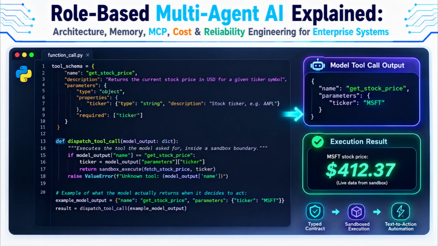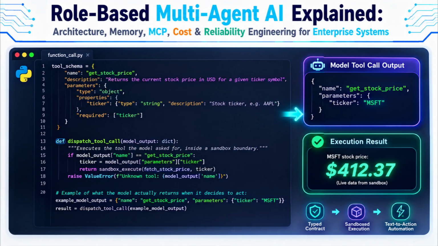This is the full loop from schema to execution. Tool_schema is the contract we described 2 scenes ago, name, description, and typed parameters, passed to the model alongside the conversation so it knows this capability exists. When the model decides to act, it doesn't write a sentence. It returns the structure shown in example_model_output, a function name and a parameters object matching the schema precisely.